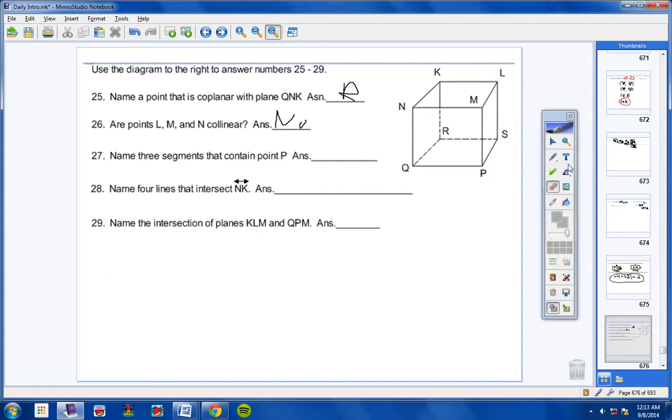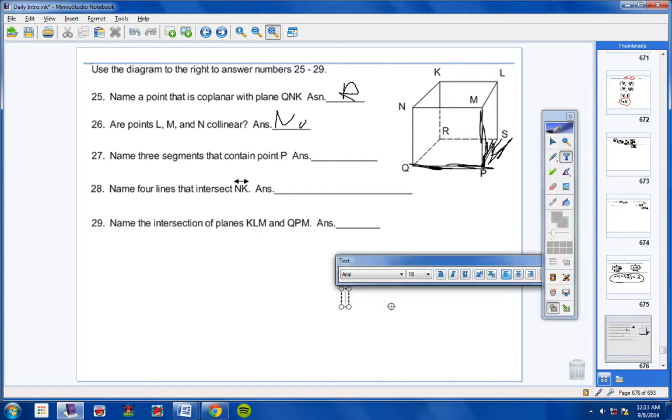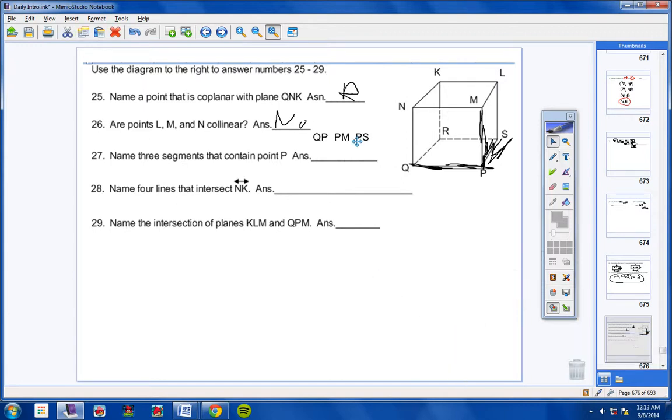All right, let's take a look now at number 27. Name 3 segments that contain point P. All right, here's P. So here's one segment, QP. Here's another segment that has P, SP. And here's another one, MP. And so your answers would be segments QP, segments PM, and segments PS. There you go. Those 3 segments are the segments that contain point P.